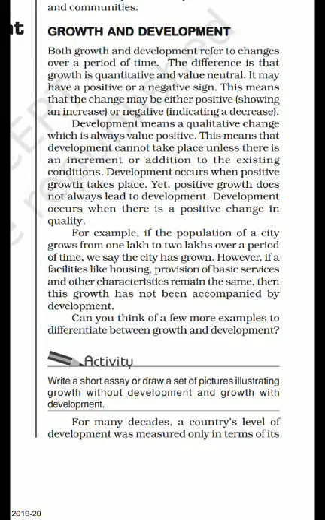Can you think of a few more examples to differentiate between growth and development? This is the question you have to think about. This is a question based on application or a kind of activity for you. Means it's a question of higher order thinking skill. You have to analyze yourself. कोई एग्जाम्पल बता सकते हो? आपको सोचना है घर पे, मैं तो बता दूंगा.